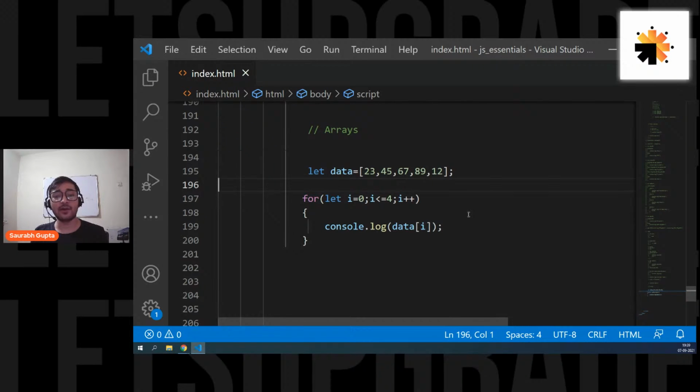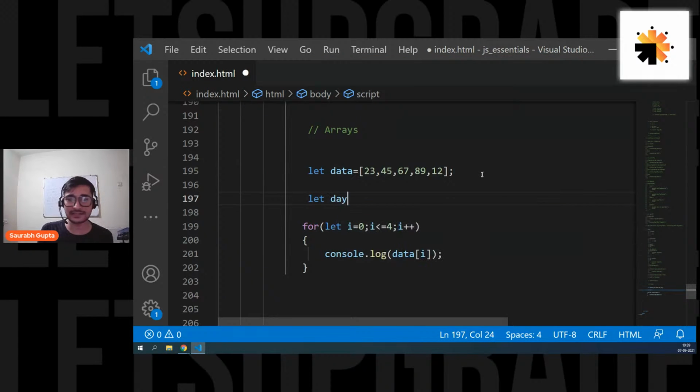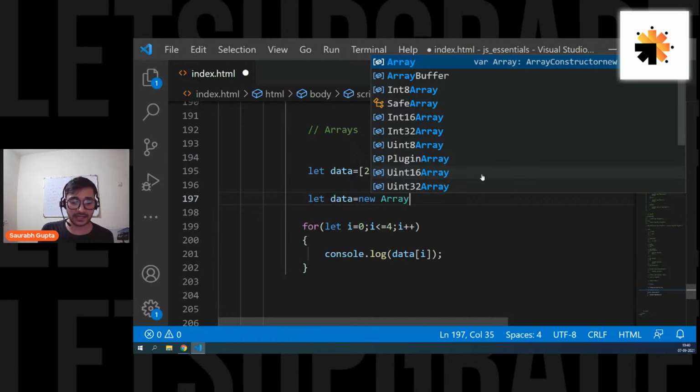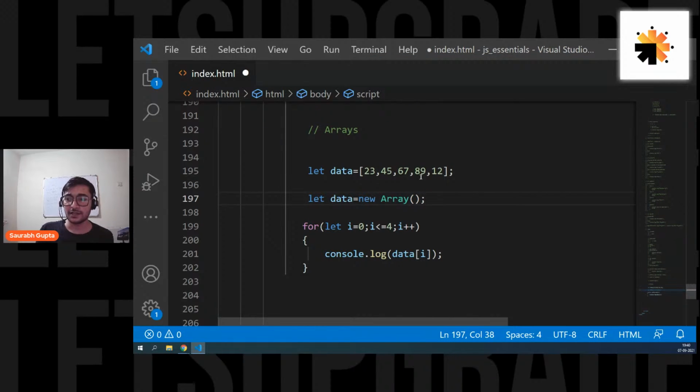Okay, Divya, you're talking about the array keyword. No, we don't have to use any array keyword here. Previously there was something like that, but now you definitely have this simplest way. There is one more way, guys, of creating an array. See, you can also do this: let data equals new Array. So you can do this as well to create arrays. Now it's up to you. Tell me which one is easier, the first way or the second way.